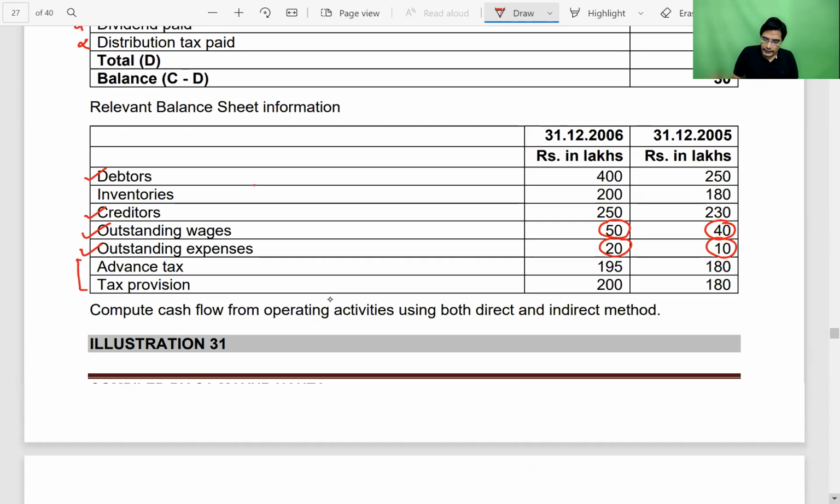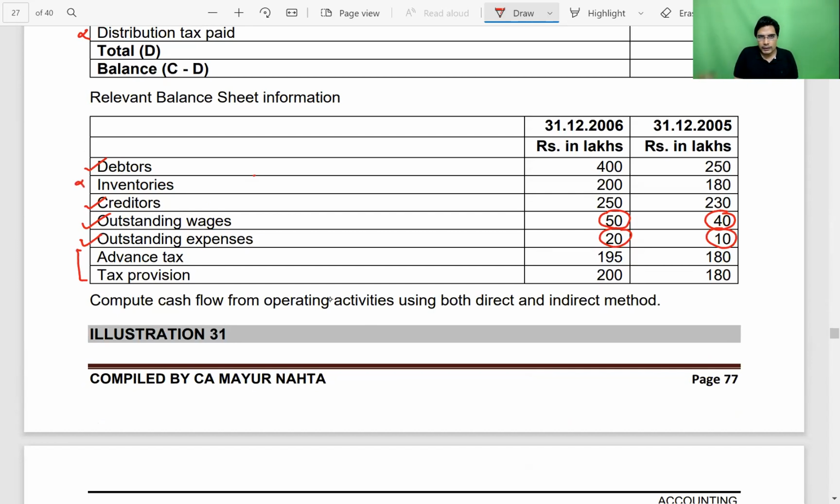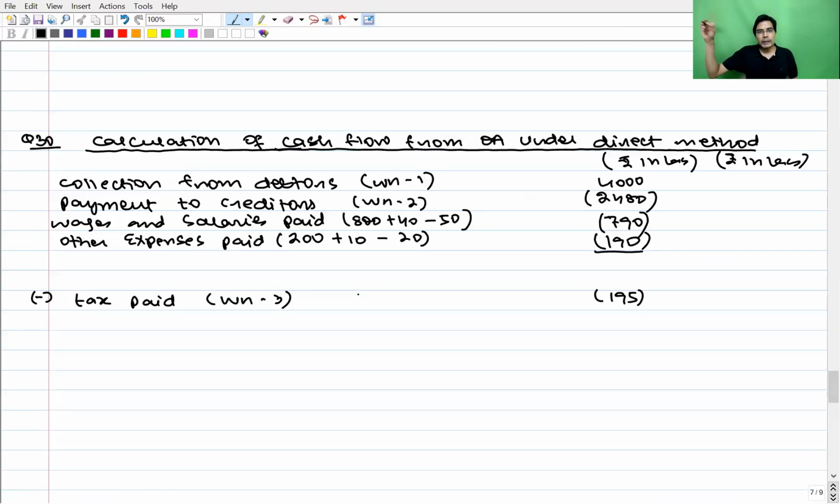Then inventories under direct method, no use. Advance tax we have already considered, and tax provision we have already dealt with. So now we can do the backup. Inventories comes in working capital changes. In direct method, since purchases were directly available, we didn't have to use the COGS equation to find out the purchases.